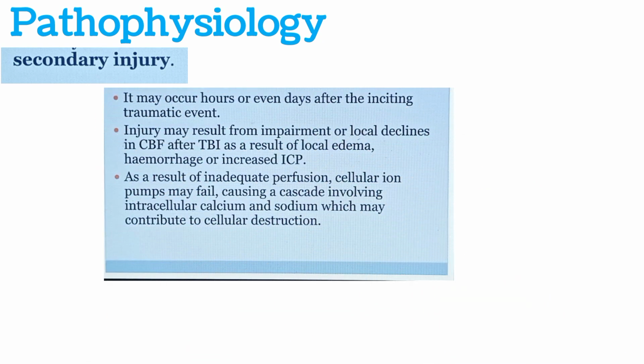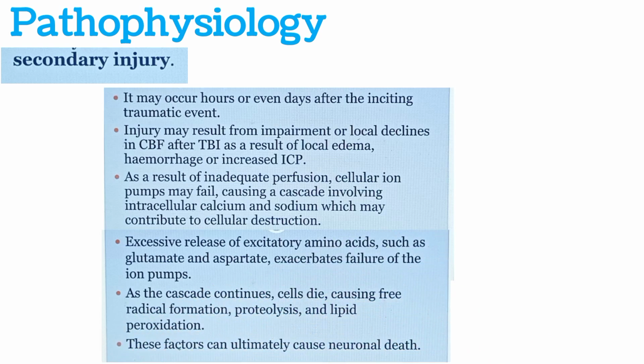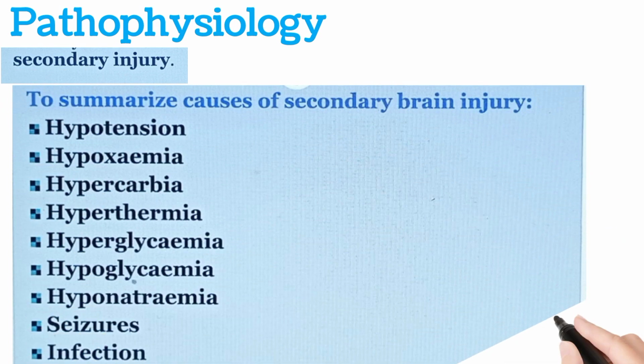Secondary injury is not mechanically induced and it occurs hours or days after the injury or event. It's caused by decreased cerebral blood flow which leads to cellular pump failure, and after that there is a series of events which eventually leads to neuronal death. We summarize the causes of secondary brain injury. It is hypotension, hypoxemia, hypercarbia, hypothermia to infection and seizures.